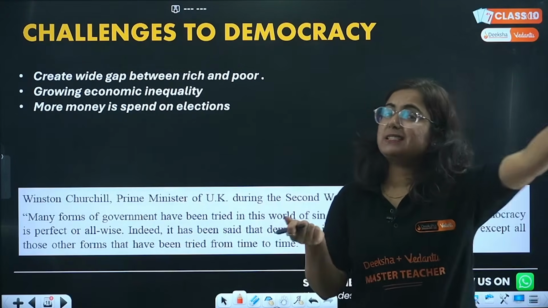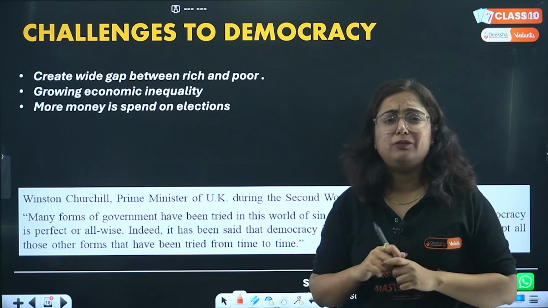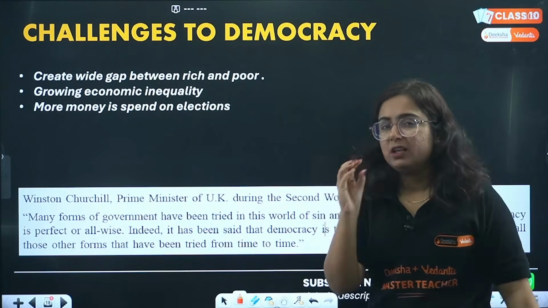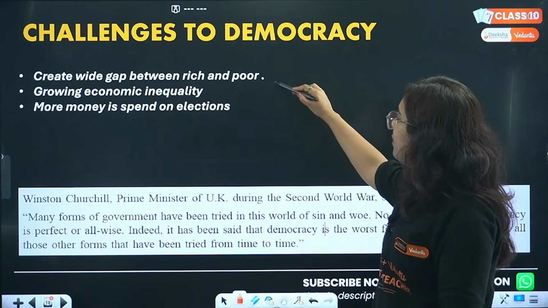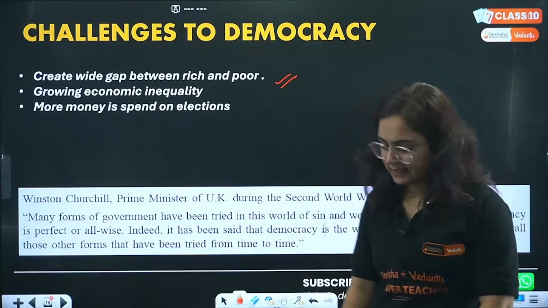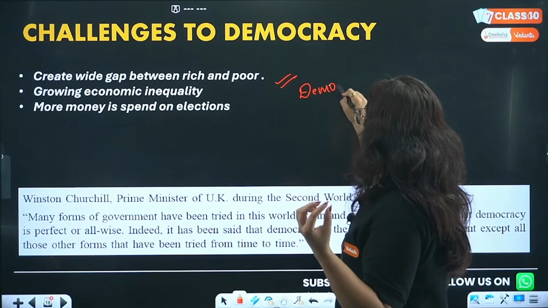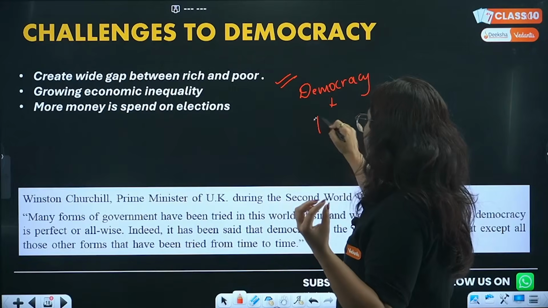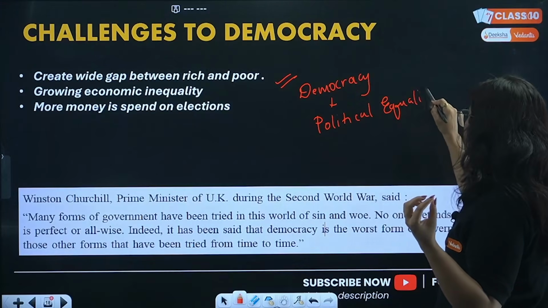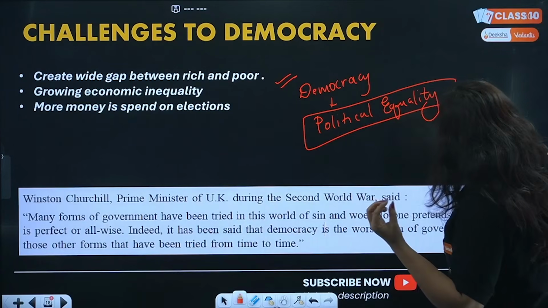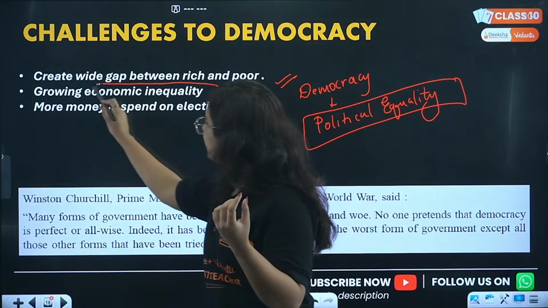But if democracy comes with perks, there are challenges, and they are these. However, I have written here fewer challenges, we know a lot more are there. It creates a wide gap between rich and poor. Yes, it creates, because one thing that comes with democracy is what? Political equality. You are choosing your leader? Yes. Everyone is choosing your leader? Yes. You have the right to vote in spite of your caste, color, religion, etc. Yes. But it failed in bringing what?